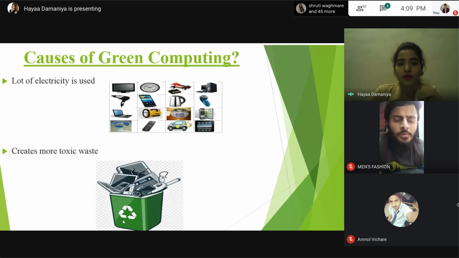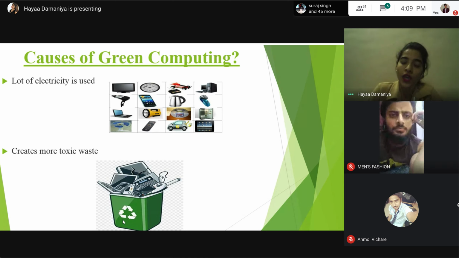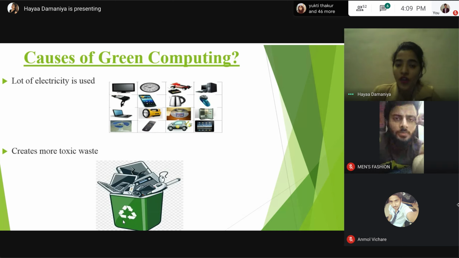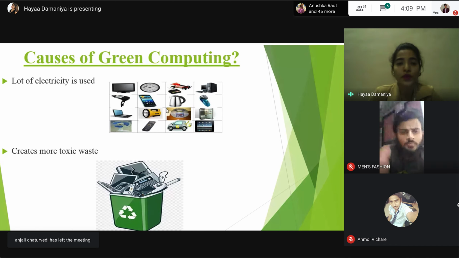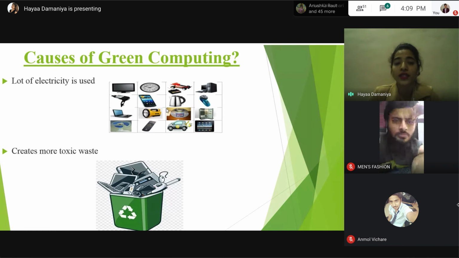Causes of green computing. Now, what are the causes of this green computing? What is the need of green computing? Or you can say, why do we require this green computing? So first is a lot of electricity is used. Most of our natural resources are being used to get the electricity, which all have some impact on the environment. Now here you can see some of the digital devices. For example, desktop computers, laptop computers, mobile phones, fans, electric cars, electric motors, electric watches, refrigerators, and so on. These all digital devices require electricity to operate.